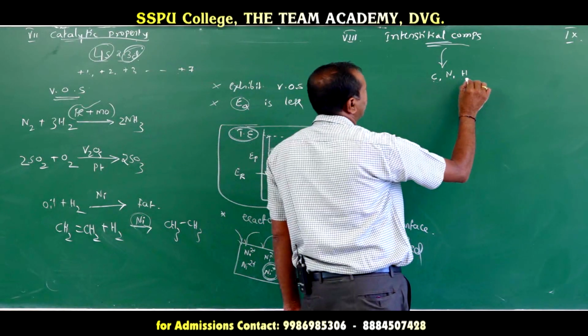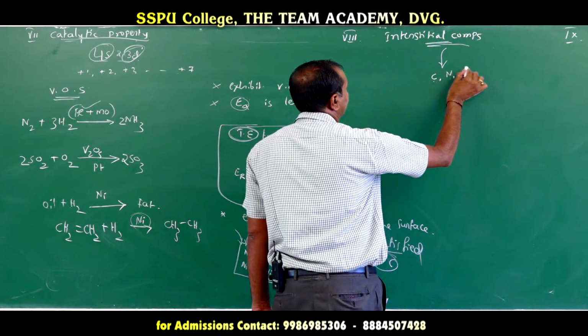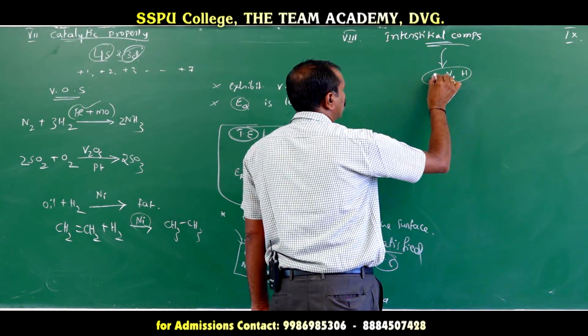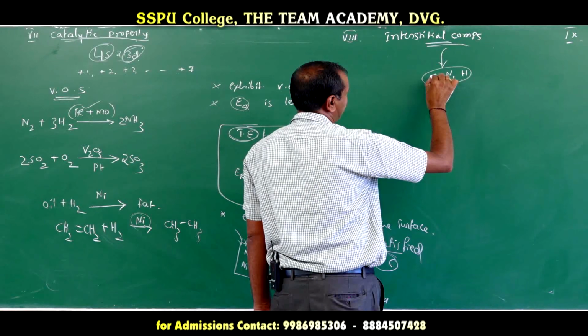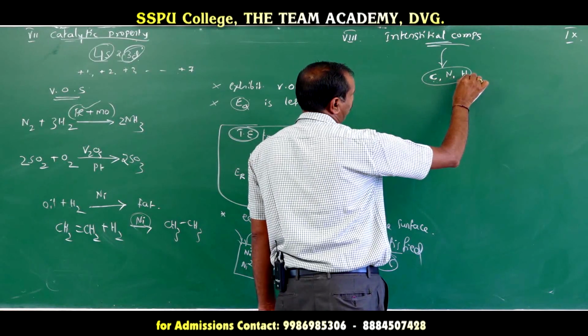Here the condition is that we have to use smaller atoms, I mean carbon, nitrogen and hydrogen.